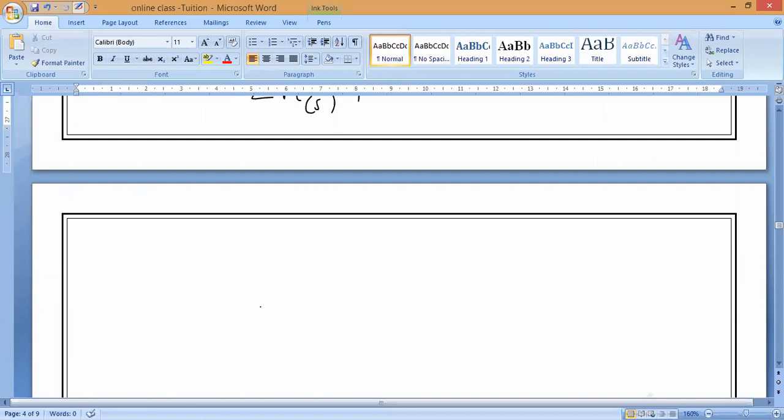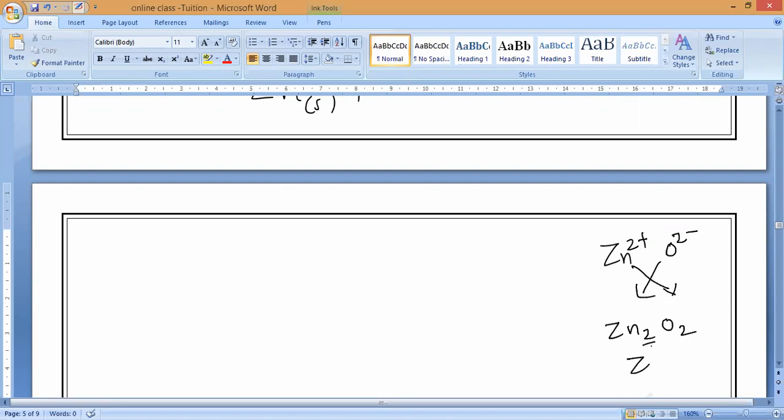How will it come, sir? ZnO: Zn2+ plus O2-. Both are the same number, so you can divide the zinc and oxygen by 2. So zinc oxide will form as ZnO.